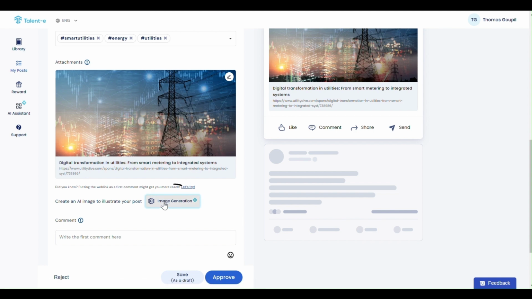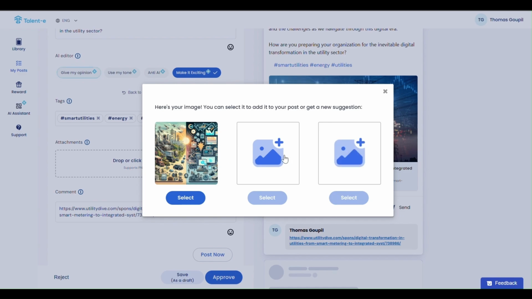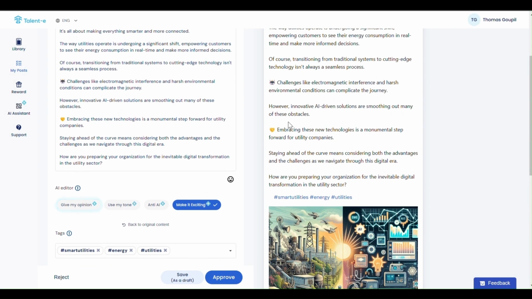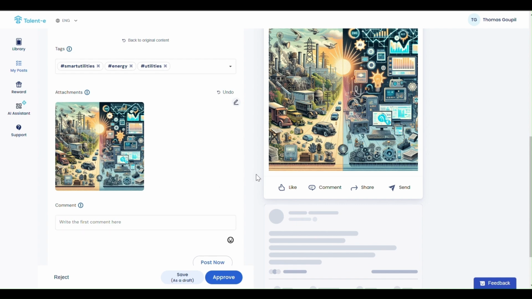I have the possibility, if I want to, I can directly just there generate an image with AI based on the topic that will go with my post. So the idea is that if you want to make something a bit more visual, and if you don't want to rely only on the link of the media, you can generate an image just there. So basically you have up to 3 possibilities of image generation just there. So this is the image that has been created and I can select it. And as you can see now, as I selected it, it goes with my post and then the link of the article will be directly put in the first comment, but I can still, if I want to, delete it.